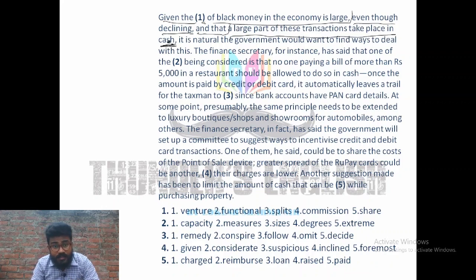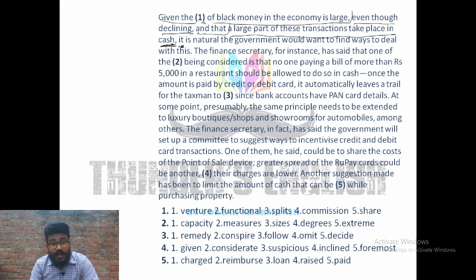If you understand the situation, you must know if any transaction gets into cash, that becomes kind of tax free. Nobody actually pays tax over that transaction. Most of the times it happens. That is why people prefer paying in cash, because they don't have to pay tax over cash. But if it comes through credit card, debit kind of stuff, they have to pay tax. So they are paying in cash because they wish to avoid taxes, right?